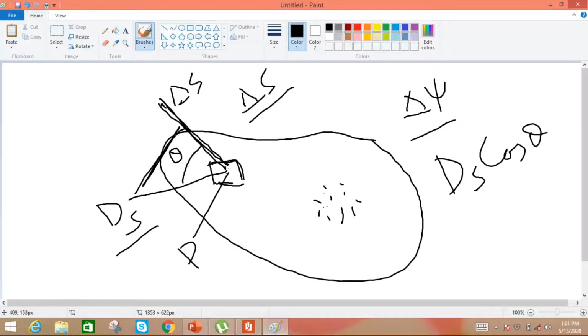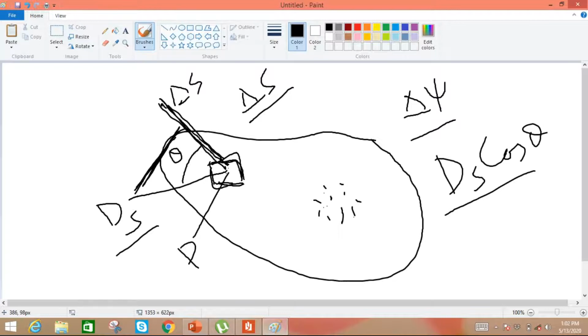This component is actually the tangential component, tangential to this surface, whereas the normal component is D S cos theta. This is D S sin theta and this is D S cos theta.